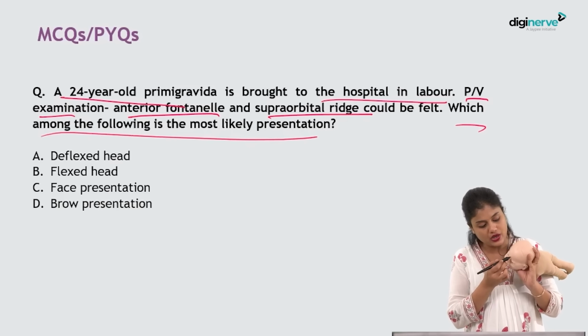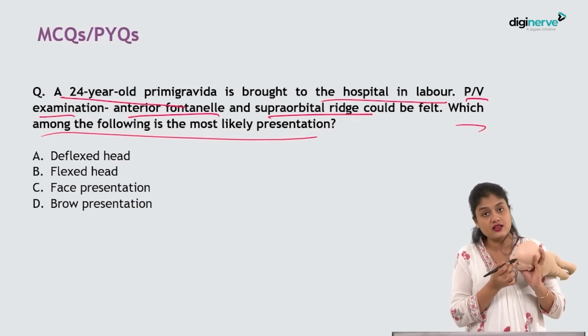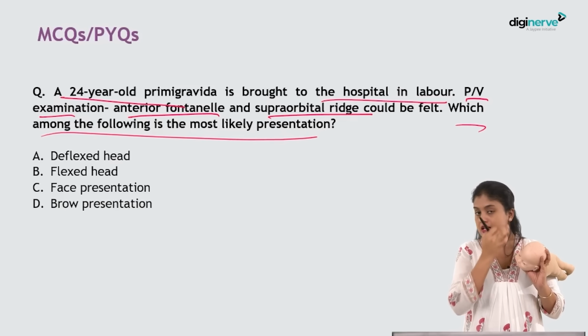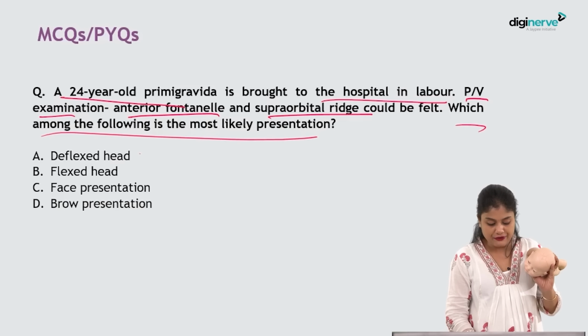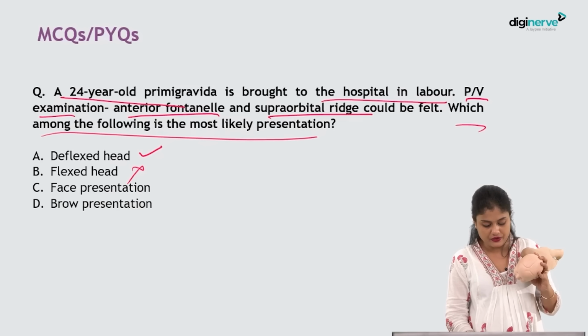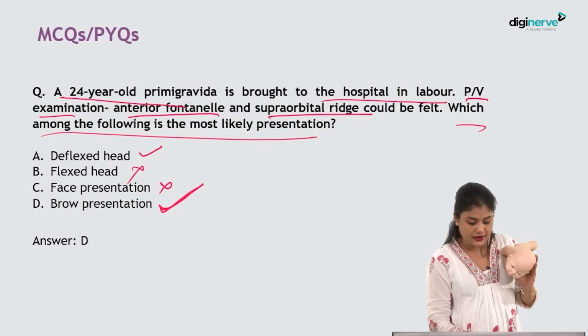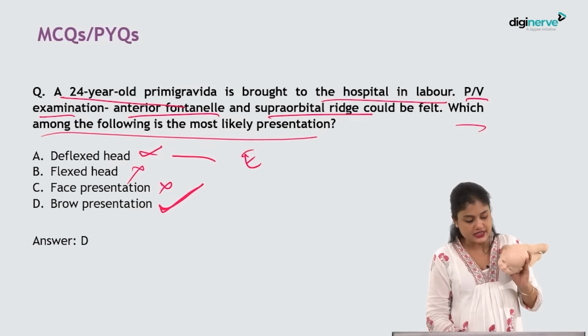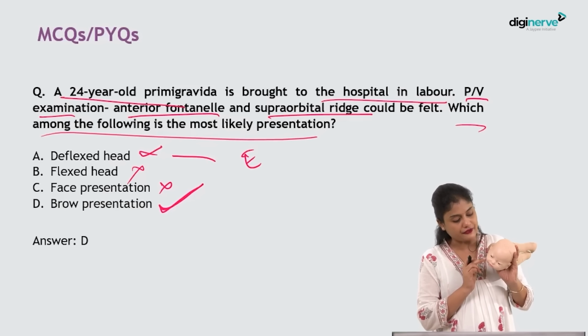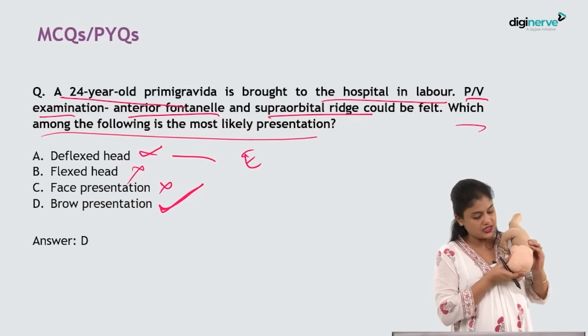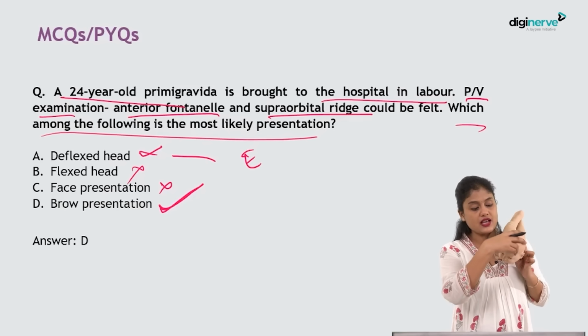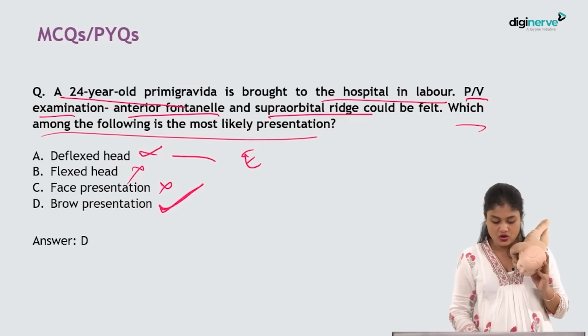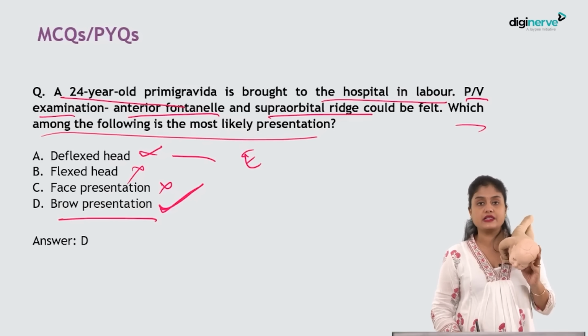Yes, tell me. I was about to ask. So what is this? This is a supraorbital ridge. What is this? It's a brow presentation. It's a deflexed head. It's a flexed head. No, definitely not a flexed head. It's a face presentation. No, it's a brow presentation. So it is not a deflexed head. What is it called? An extended head, isn't it? I guess I can show you in this photo itself. Head is what? Deflexed is somewhat, flexed is like this, deflexed is like this. So it is an extended head, isn't it? So here the correct answer will be brow presentation.